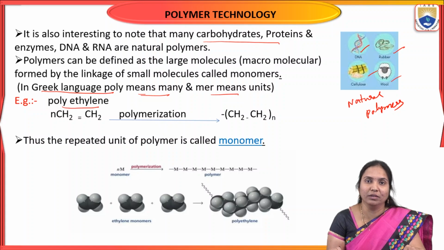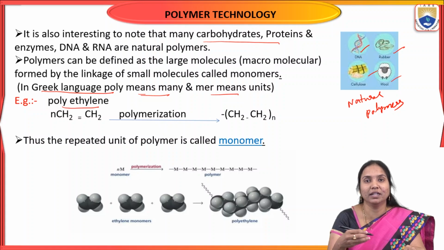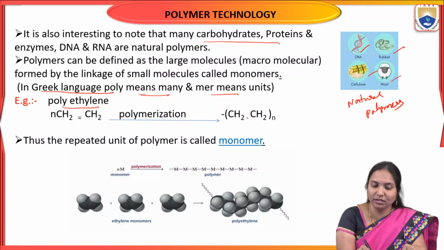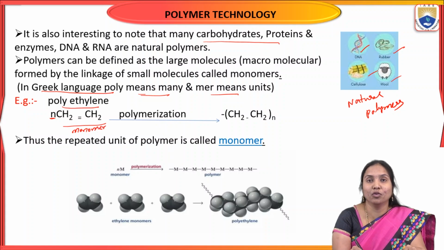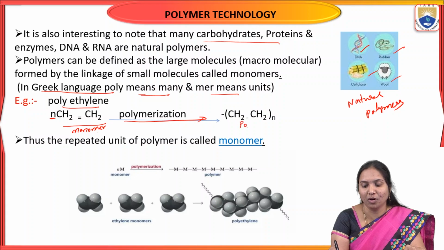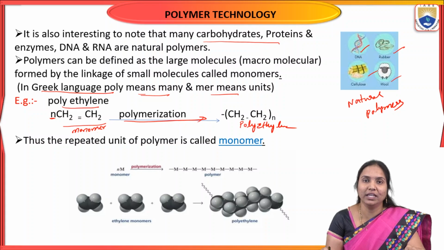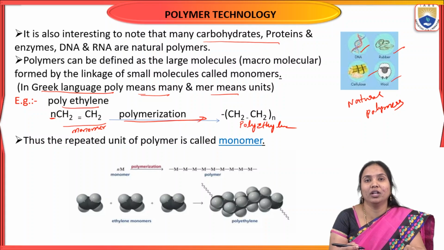For example, polyethylene is a polymer. In this, the monomer is ethylene. So the ethylene monomer is repeated a number of times. Ethylene monomer undergoes polymerization, then forms polyethylene. Here n means the number of ethylene monomers. Another example is polyvinyl chloride.